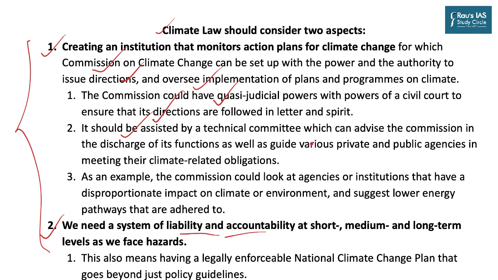It should be assisted by a technical committee which can advise the commission in the discharge of its functions as well as guide various private and public agencies in meeting their climate-related obligations. As an example, the commission could look at agencies or institutions that have a disproportionate impact on climate or environment and suggest lower energy pathways that are adhered to. As far as the system of liability and accountability is concerned, it should operate at short-term, medium-term and long-term levels. This also means having a legally enforceable national climate change plan that goes beyond just policy guidelines.